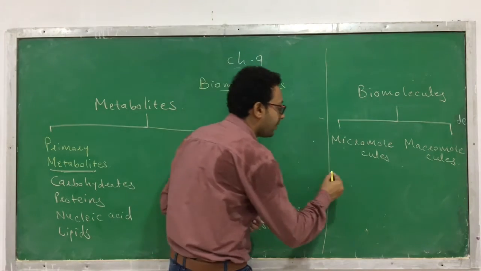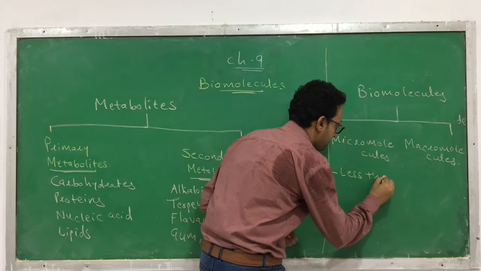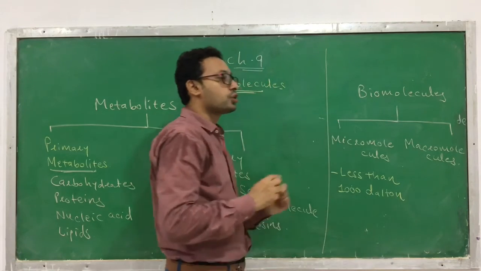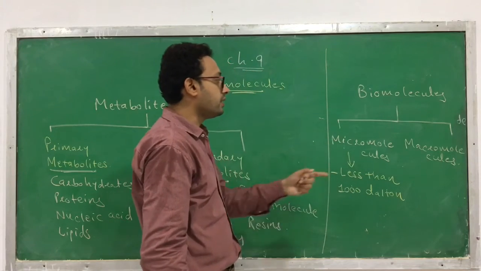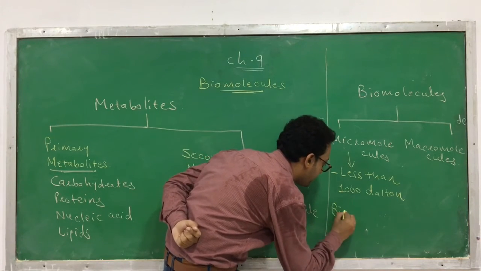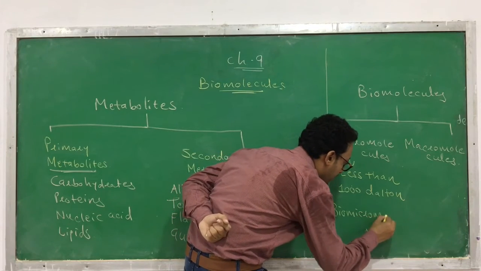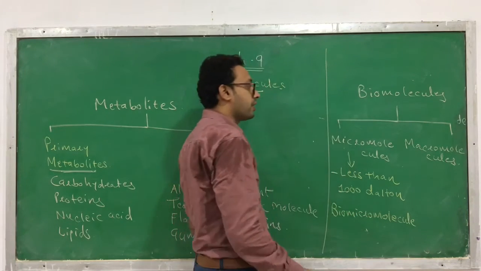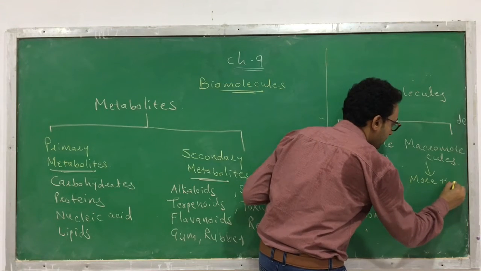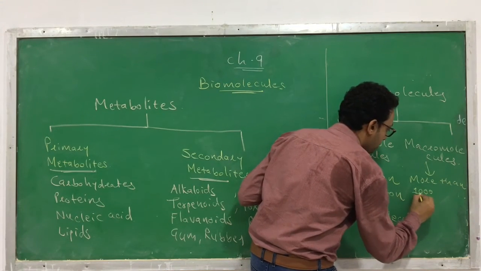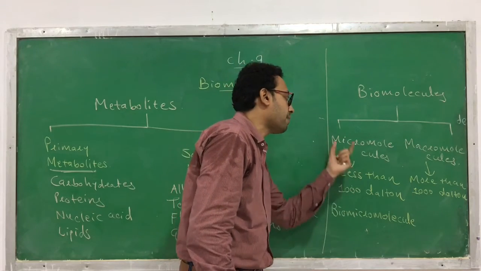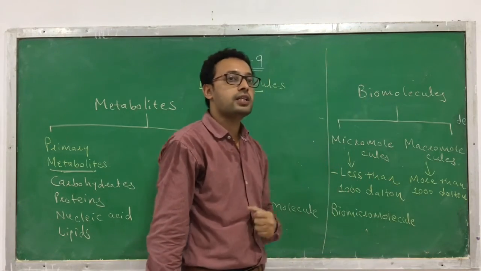Those molecules which have a molecular weight less than 1000 Dalton are called micromolecules, or biomicromolecules. Macromolecules are the compounds which have a molecular weight more than 1000 Dalton.